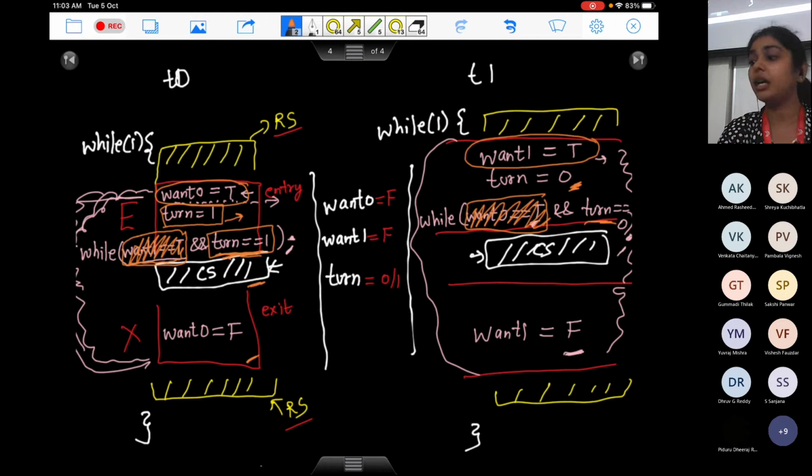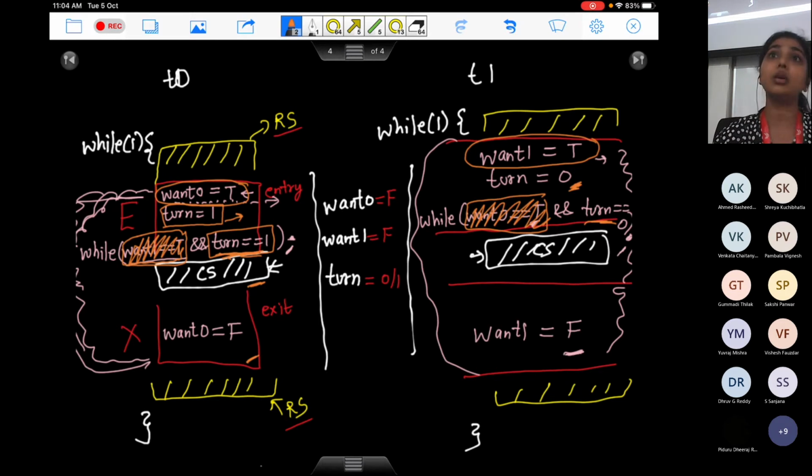Bounded wait means that if, let us say, T1 has expressed its interest, T1 says that yes, I want to go in my critical section, but somehow it doesn't get a chance after that. So T naught executes in its critical section. T1 is still saying I want to execute, but even then T naught again goes in its critical section. T1 is still waiting and T naught keeps going, keeps going, keeps going. That is unbounded wait. T1 is waiting for an infinite time to get into its critical section.